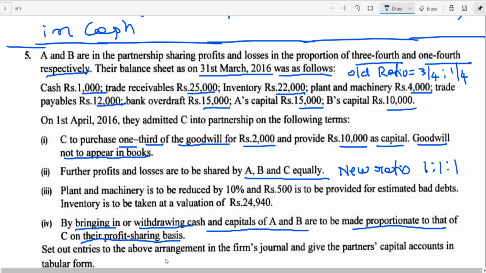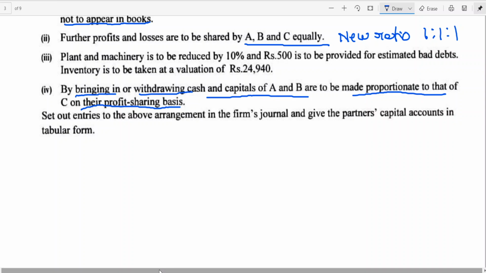What is C's share of capital? 10,000. 10,000 is for 1/3. I told you in today's class, the new firm capital is equal to, on the basis of the new partner's share of capital, the reciprocal of his share. Reciprocal means 1/3; if you reverse it, you get 3/1. Set out the entries for the above arrangements in the firm's general journal and give the partners' capital accounts in tabular form. It is asking only two things: general entries and capital accounts.